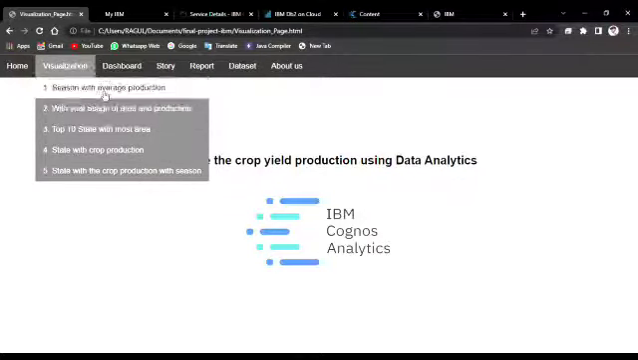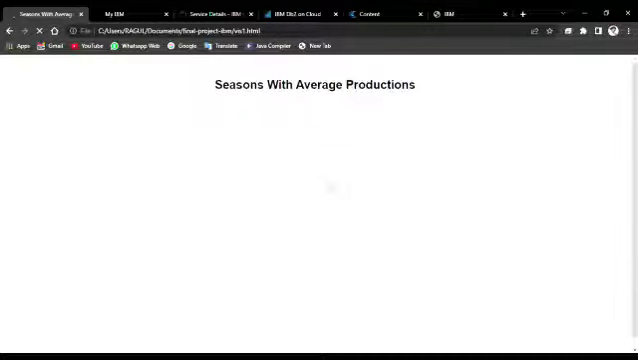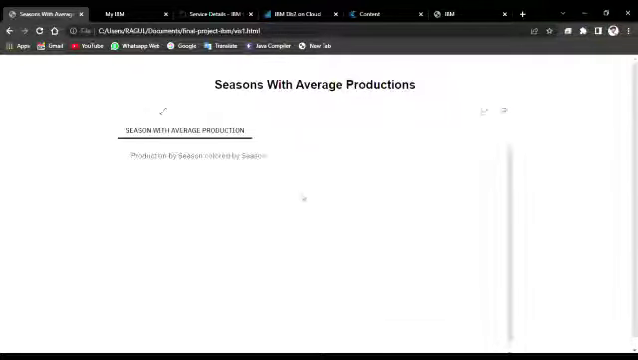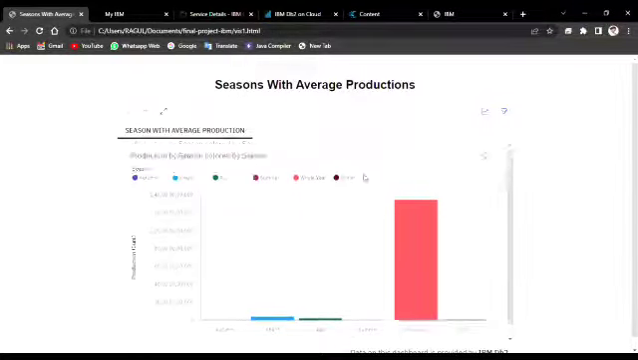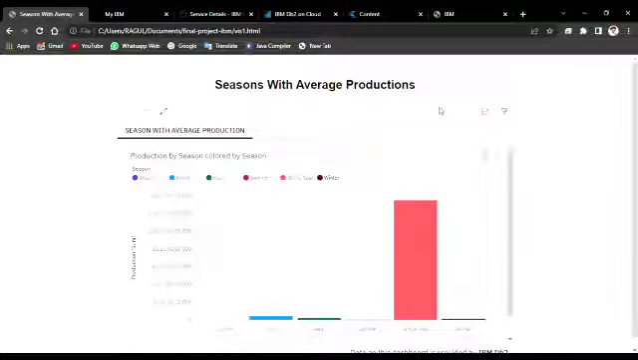When we click season with average production, it loads from the IBM DB2 connection with the server, and we have to wait for some time because the data loads from the DB2 connection. Once the page loads we get the visualization of season with average production, showing the full-time production of India. This is our visualization based on season with average production. We can analyze it and get an overview.